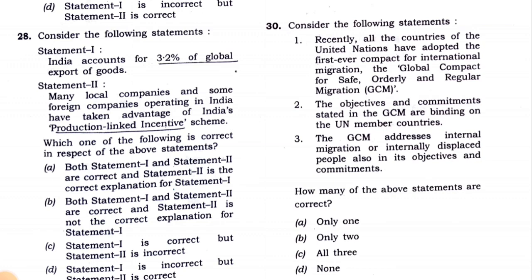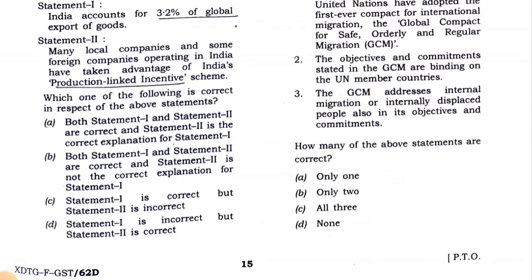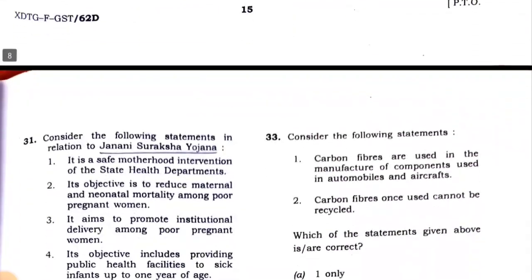These are all current affairs based questions, you have to read the world news for this. We can follow The Hindu or the Indian Express. Recently all the countries of the United Nations have adopted the first ever compact for international migration, the Global Compact for Safe, Orderly and Regular Migration. So this is what all the countries of the United Nations have adopted. The objectives and commitments stated in the GCM are binding on the UN member countries. The GCM addresses internal migration or internally displaced people also in its objectives and commitments.